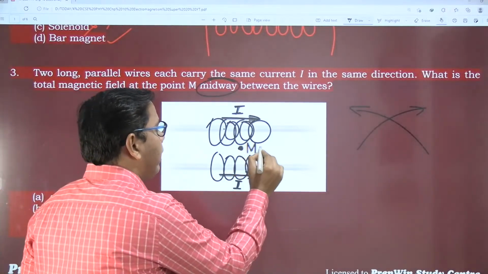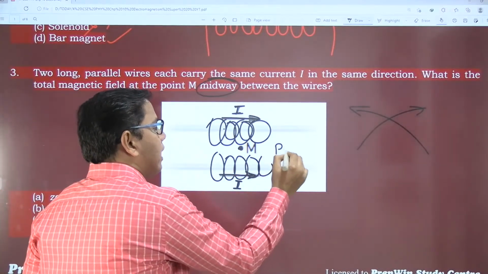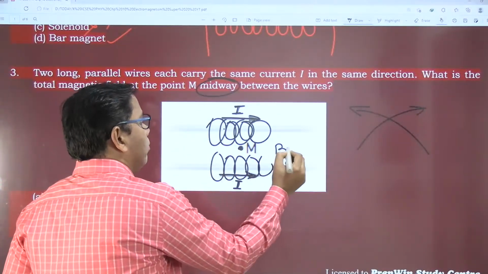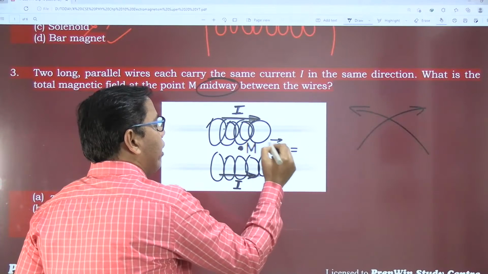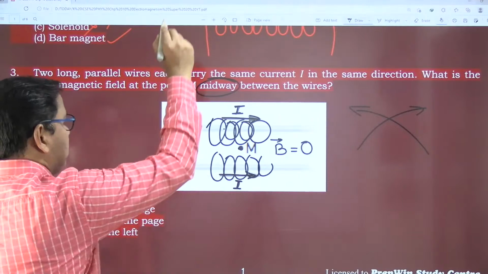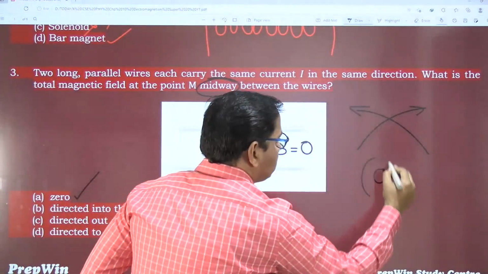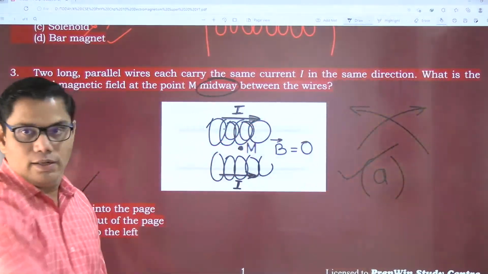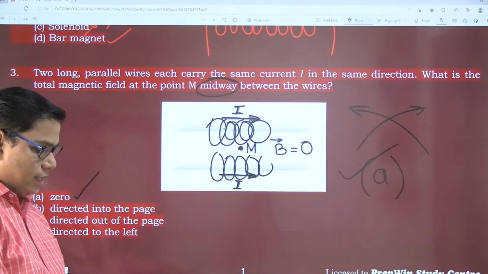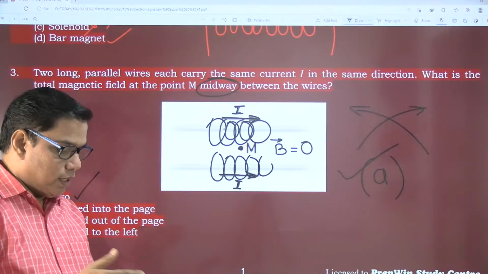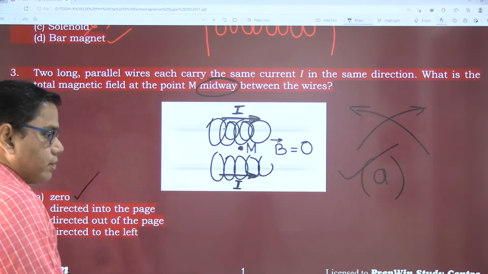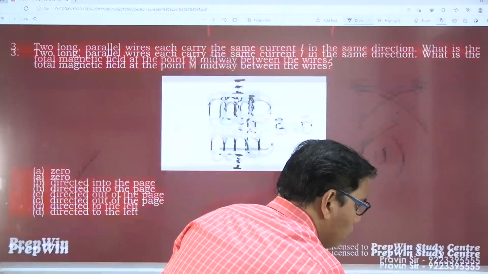At the midway, the magnetic field, generally denoted by the letter B, which is a vector quantity, will be 0 at point M. So the correct answer is option A. Right? Do you agree? Just let me know. Yes. Let us move on to the next question.